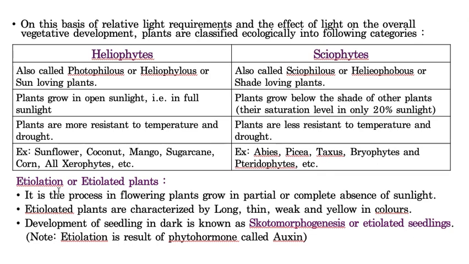And etiolation is caused due to a phytohormone called auxin. Students, I will explain auxins in plant growth and development. For now, just remember auxin. The detailed explanation I am going to give while explaining plant growth and development.